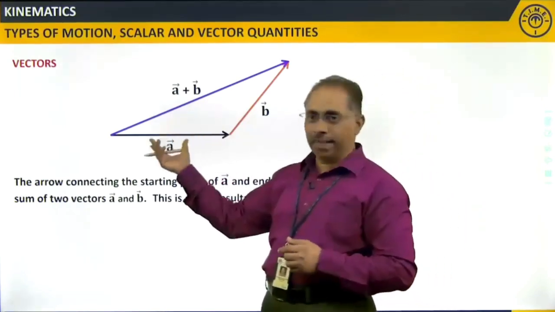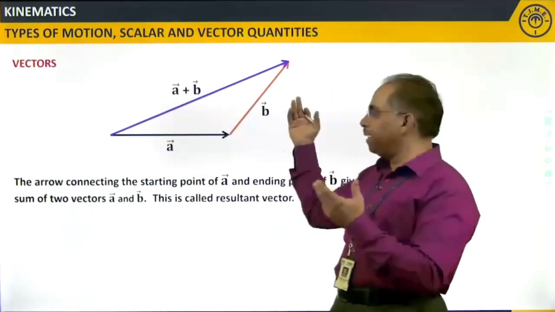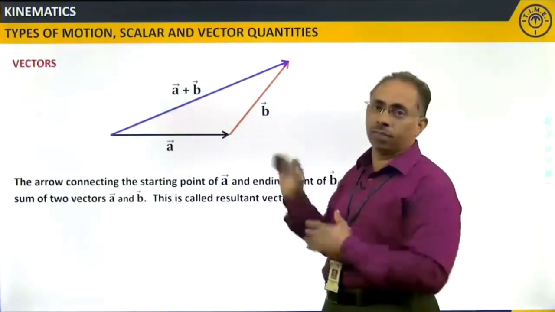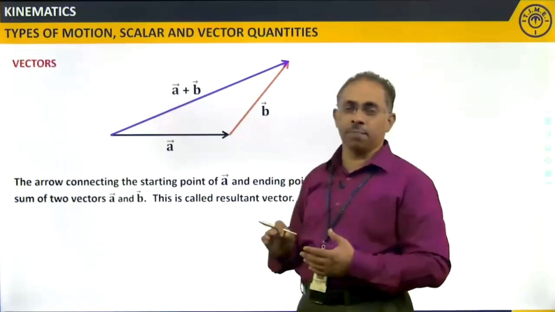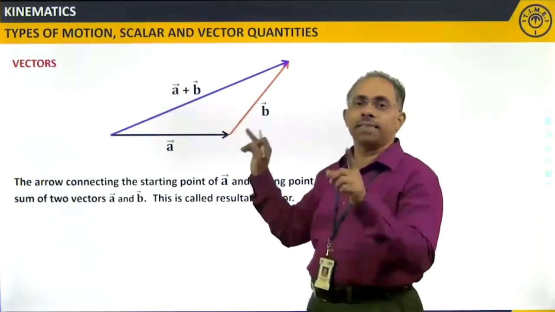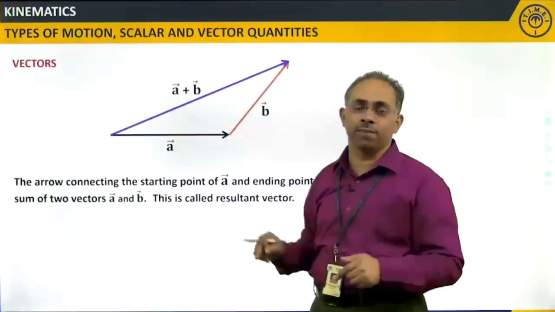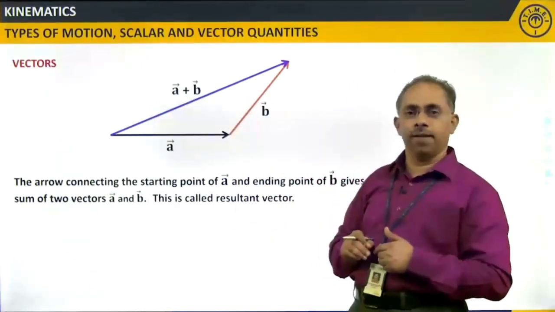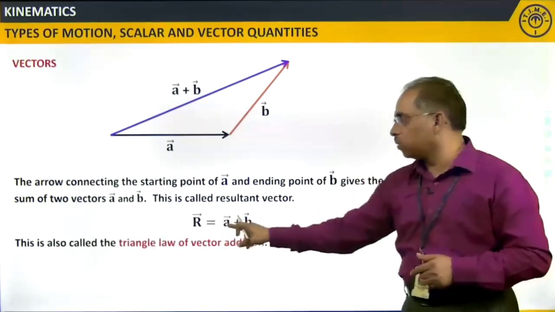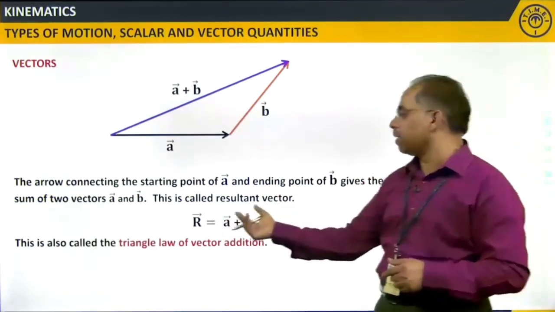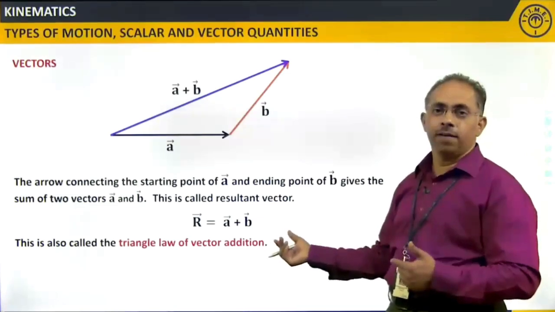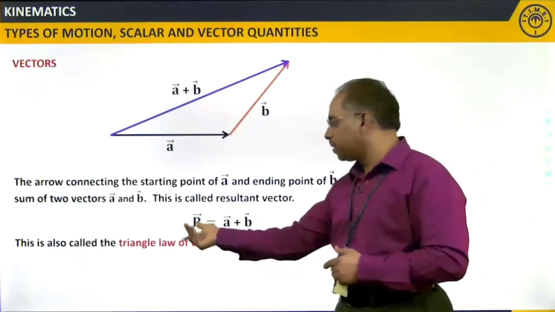Whatever the effect of A is produced and whatever the effect of B is produced, the effect produced by some of these two vectors is this resultant vector. That means the combined effect of vectors A and B will be given by a single vector, which we call the resultant vector of A and B. Clear? We represent it as R is equal to A plus B. So, writing the notation, I will write R is equal to A plus B.